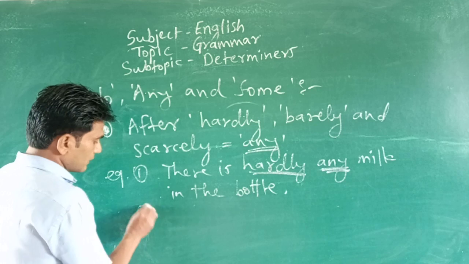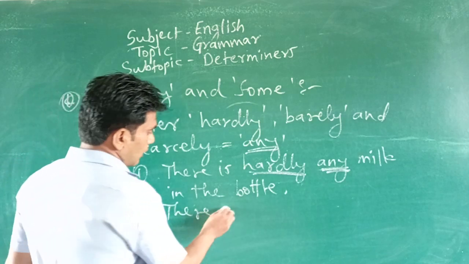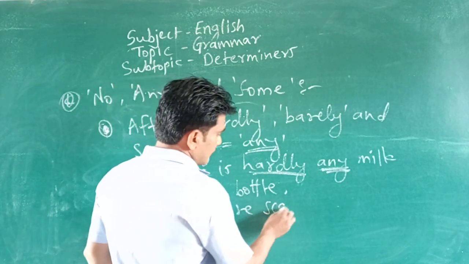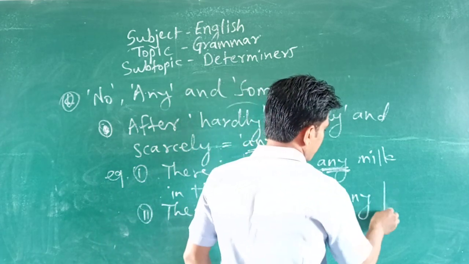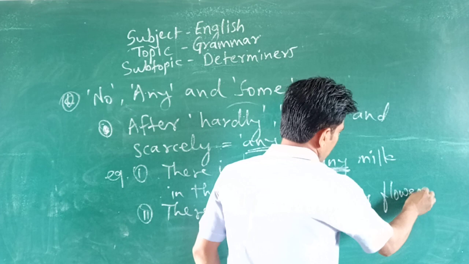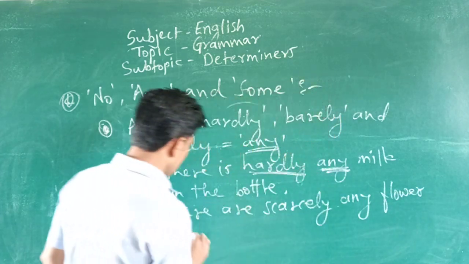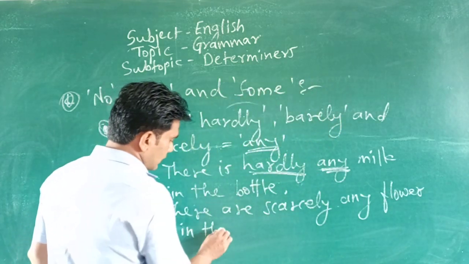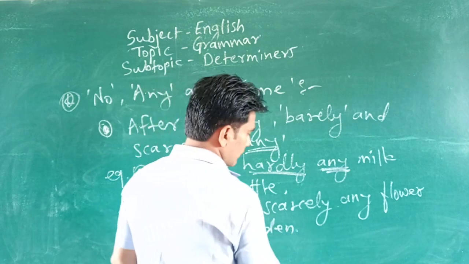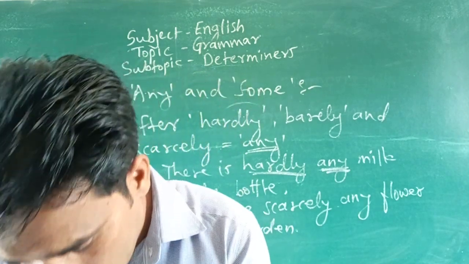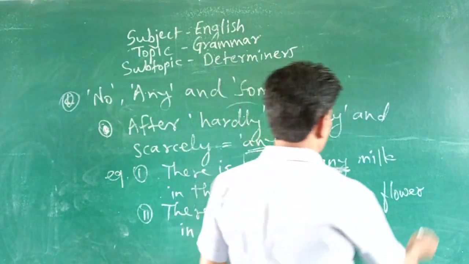Look at them. There are scarcely any flowers in the garden. There are scarcely any flowers in the garden.